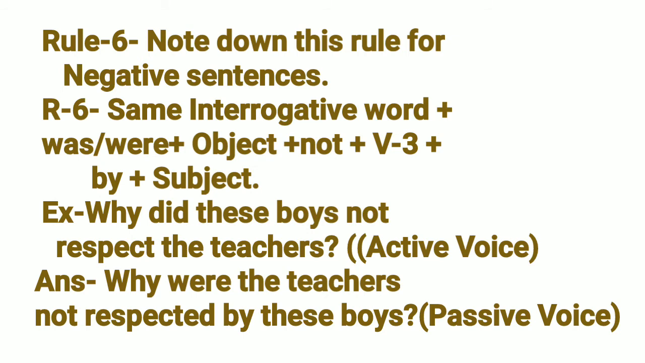R6. First of all, same interrogative word, then was or were, then object, then not, then V3, then by, then subject. Example: why did these boys not respect the teachers? Answer: why were the teachers not respected by these boys?